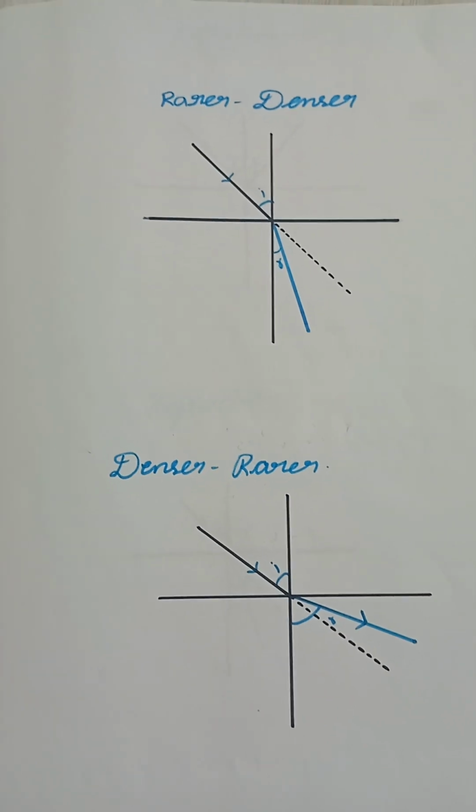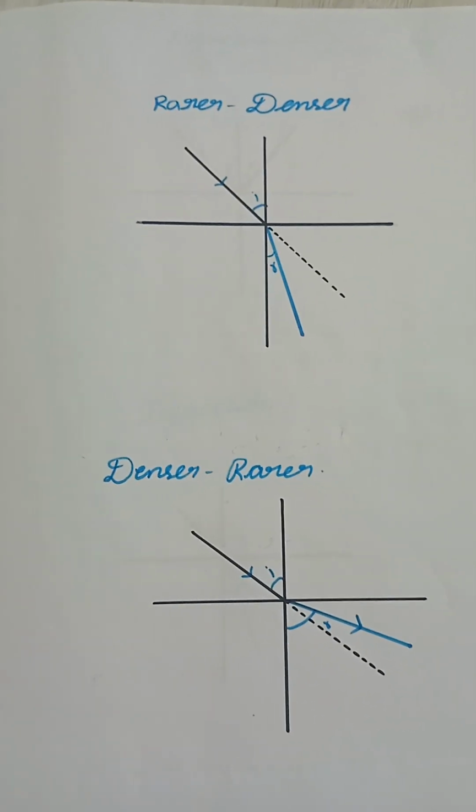Good morning everyone. In the last class we saw the basics of light, basic terminologies, what luminous and non-luminous bodies are, what transparent, translucent and opaque objects are, and reflection and the laws of reflection. Today we are going to learn about refraction.